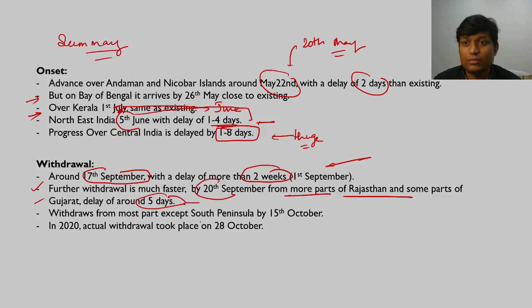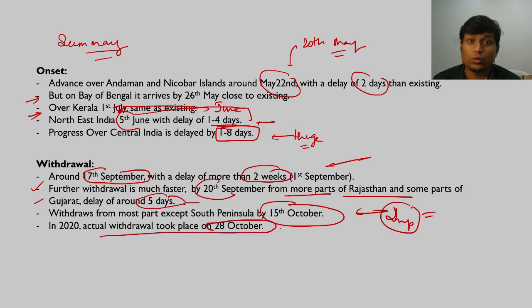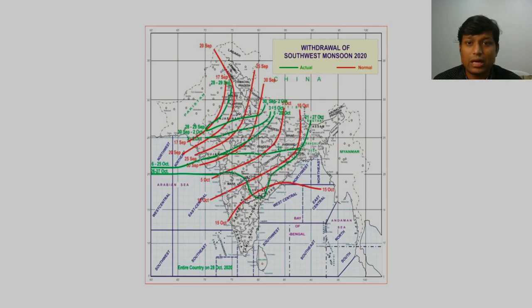It's fine. Now monsoon completely withdraws from most parts except the southern peninsula by 15th of October, right? So this is important. And in 2020 actual withdrawal took place by 28th of October only. So again you can see the erratic nature of monsoon, and that was the question in 2018. So that is why we are discussing these contemporary issues, because there are a lot of issues which keep surfacing in the monsoon topic, as it is that complex. Fine. So again I have the withdrawal dates.